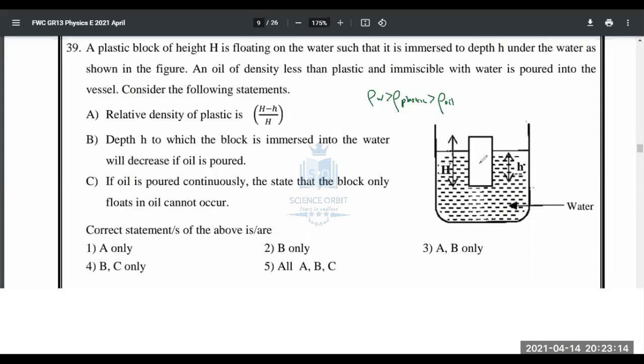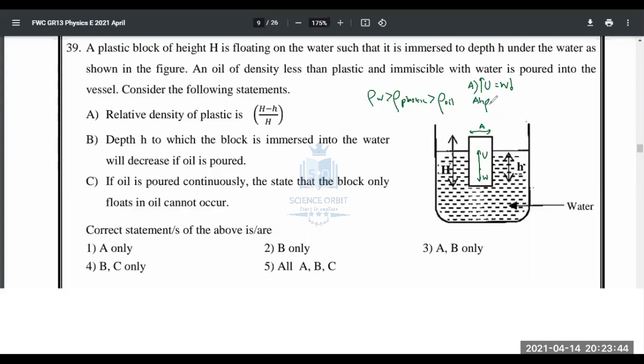Okay, now we know there are two forces acting here. What are the two forces acting? The weight and the upthrust. So weight and upthrust must be equal. I'm going to explain statement A. Upthrust is equal to weight. If you take the cross-sectional area to be A, the submerged volume is going to be A h, so upthrust is A h rho_w g.